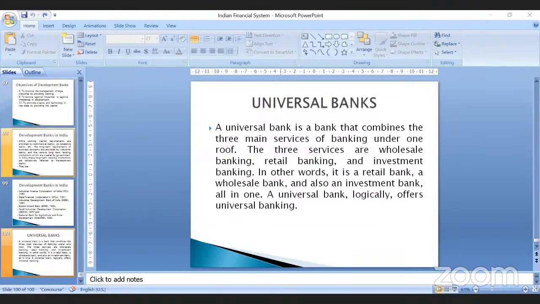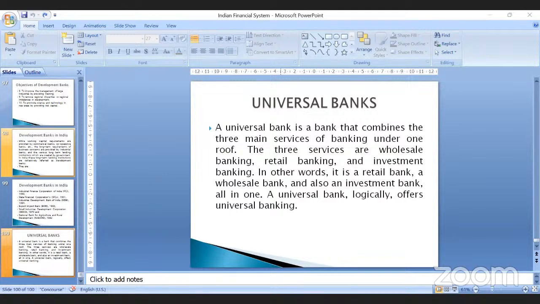If I am an individual, or a single person, and my requirement is small, then I'll go for a retail banking facility. But there's also something called investment banking. My requirement is not large, not small, I want to invest my money somewhere else, so I'll go to investment banking. So these are the three different services provided by the banking industry.